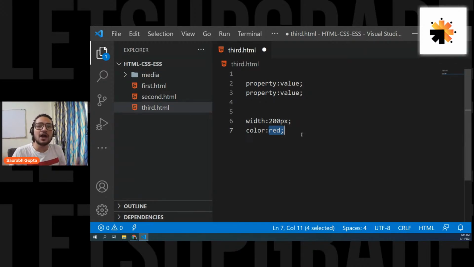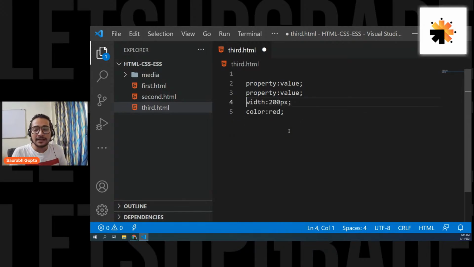This is what you learn in CSS. You always write CSS in property value format. There's no other format. Property value, that's it. Please remember it, guys. That's the basic thing.